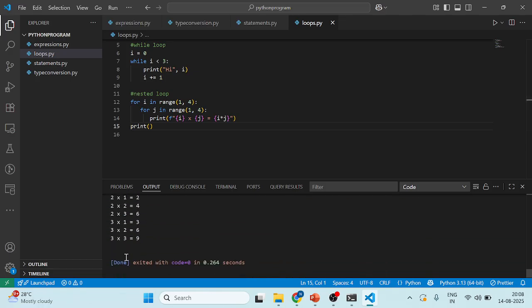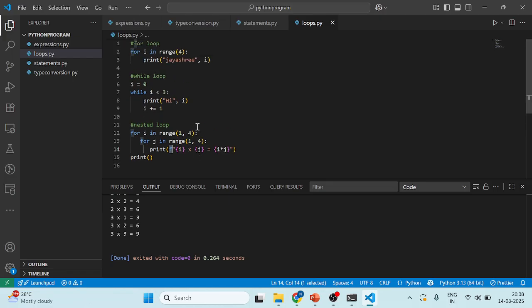The matrix format is printed here along with the calculation. I have initialized some range of values here, right? The two ranges of values I have taken, i into j. This is the initialization and this is the statement that I have written. I am going to print the statement. Here a formatted string I have taken, right? Like that the nested loop will work.